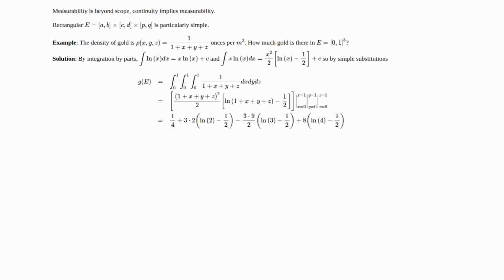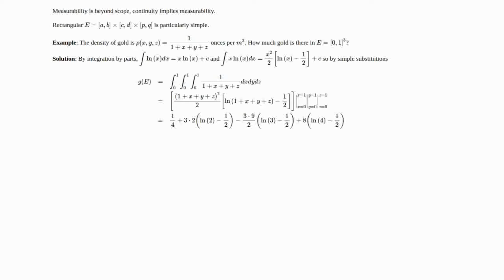So in particular, if we had all of x, y, and z 0, then we only have one of those terms, and that would be a negative term because we'd be evaluating x at 0, y at 0, and z at 0, so it would be a triple negative, which becomes negative again. And for the first factor here, with x, y, and z being 0, we'd have 1 squared over 2, which is 1/2. Then we'd have ln of 1, which is 0, minus 1/2. But we had a negative to start with, so that would turn into a positive 1/2.